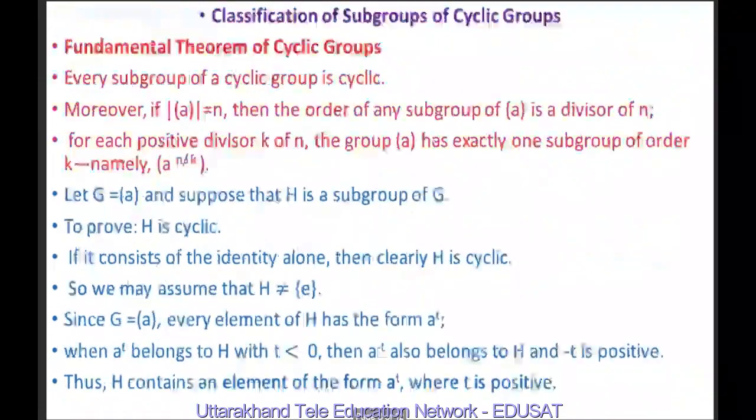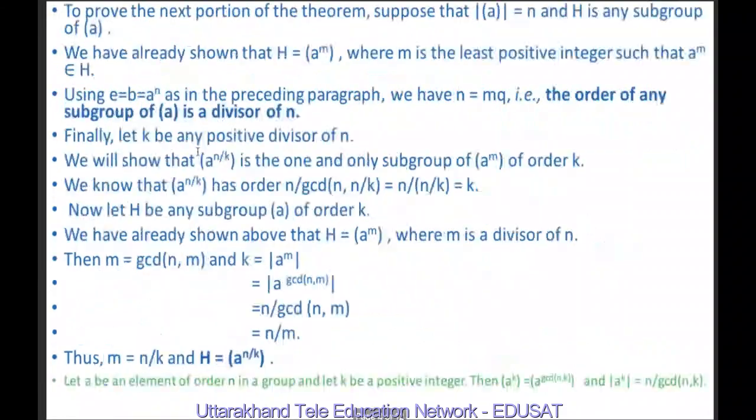Finally, we will show that for each positive divisor K of N, the cyclic group generated by A has exactly one subgroup of order K, which is nothing but the cyclic group generated by A raised to power N by K. Now we will prove the final part. Let K be any positive divisor of N. Now we will show that the cyclic group generated by A raised to power N by K is the one and only subgroup of the cyclic group generated by A of order K.